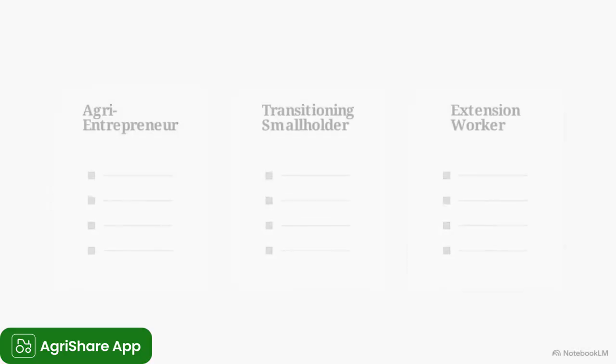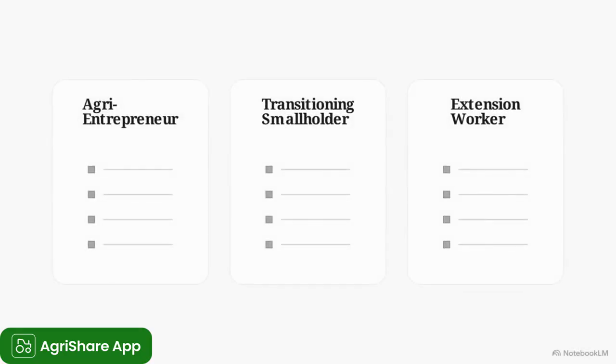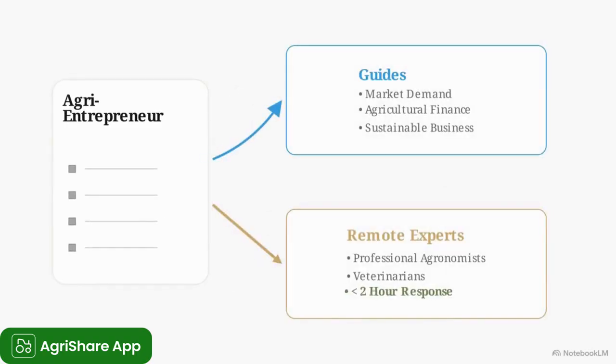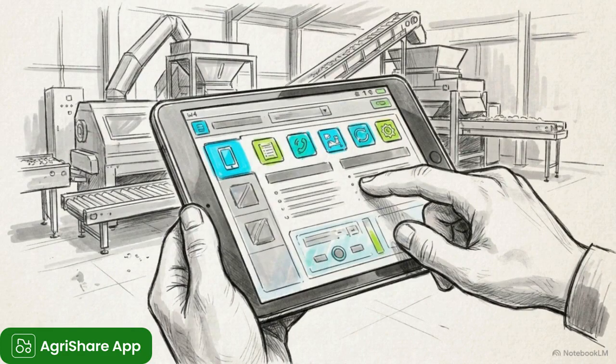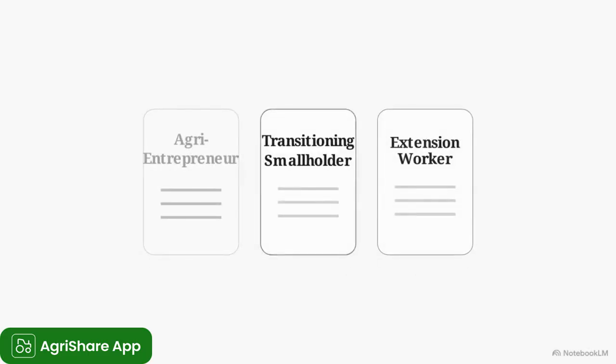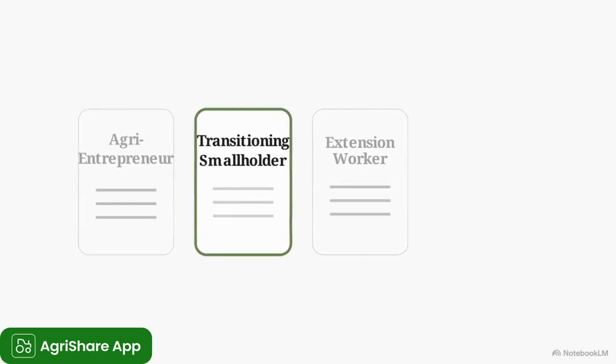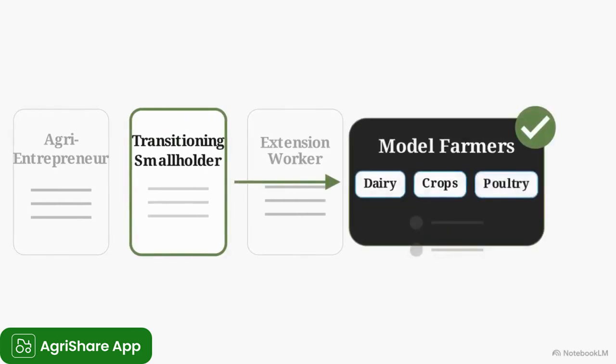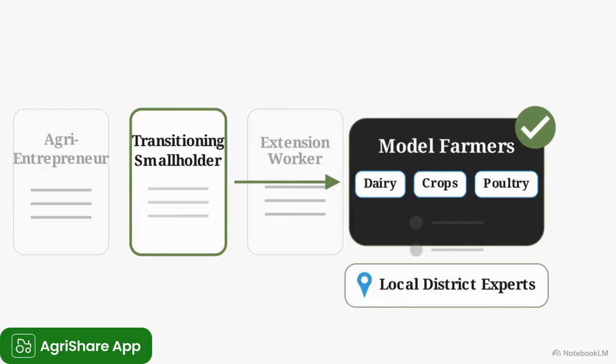To avoid trial and error, we can map these features directly to specific operational profiles. If you are an agri-entrepreneur, you should rely heavily on the finance and market guides and fast-track any operational problems to remote experts. You can pivot your business quickly, accepting the trade-off that you need sharp digital execution skills to make it work. For a transitioning smallholder, the strategy shifts. Prioritize the model farmer network to get high-trust, visual-proof adoption, accepting a slower pace to ensure the methods actually work in your dirt.